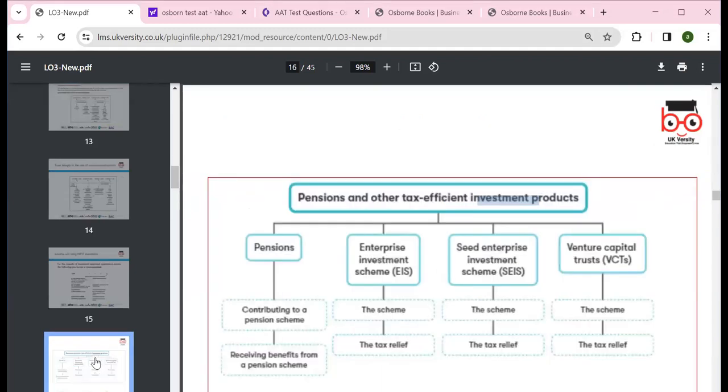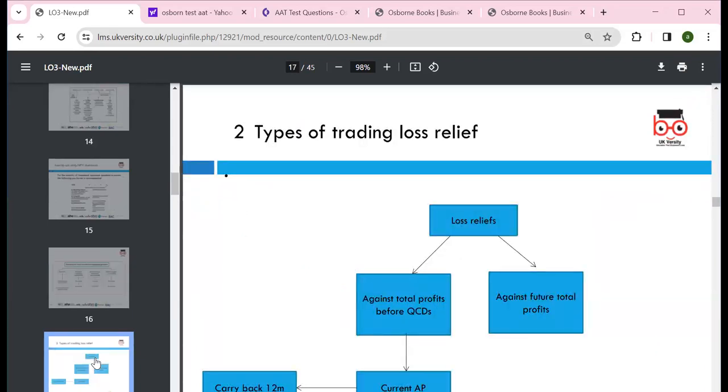Then when we have a pension and other tax efficient investment products, we can look around these, which are beneficial, because with tax saving and the government schemes, we always need to look around. The Enterprise Investment Scheme, tax relief, the Seed Enterprise Investment Scheme, which we can look around, and these reliefs available, venture capital relief. So these are different schemes; sometimes government can offer special tax reliefs in certain sectors as well.